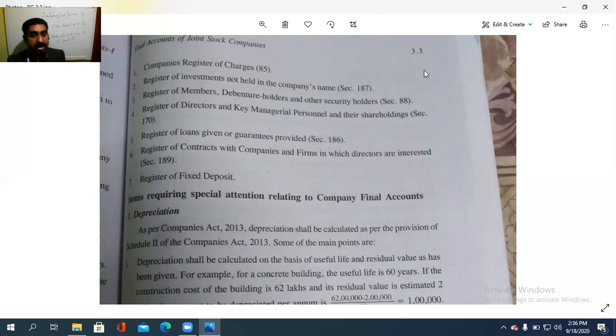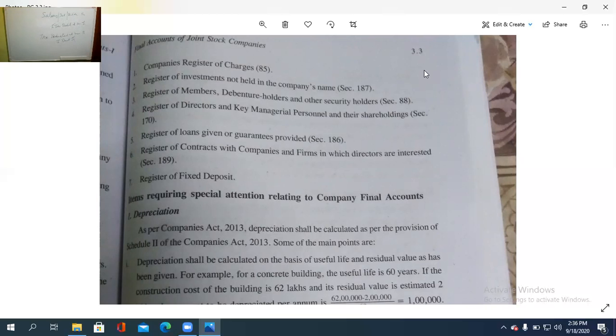ഇതും കൂടെ consider ചെയ്യണം. Then special care should be taken for some items like depreciation, interest on debenture, and tax deducted at source. These three we already saw. For the depreciation, original value minus residual value divided by lifespan, we will get the depreciated value. That depreciated value is to be expensed out, and then only it is to be taken for the dividend declaration as well as the managerial remuneration as per Schedule 2 of the Companies Act.